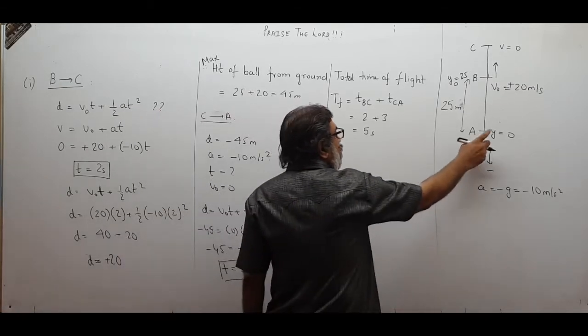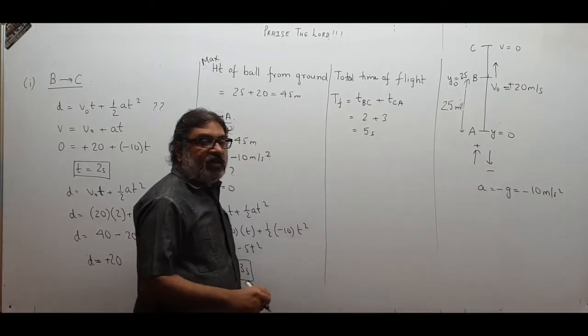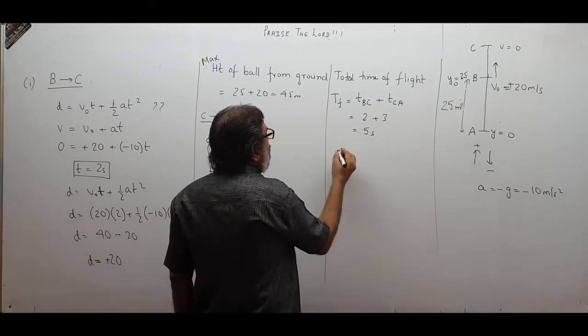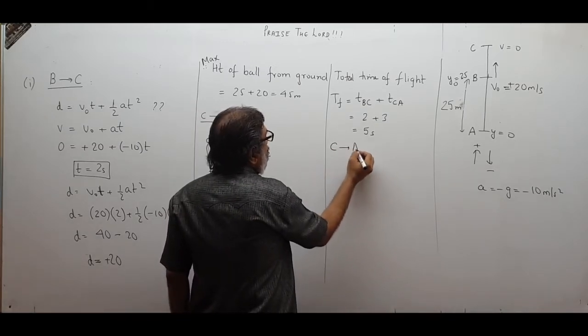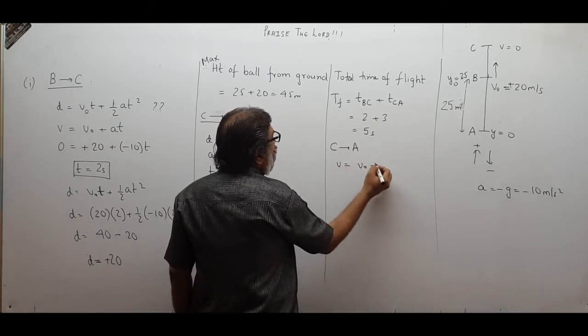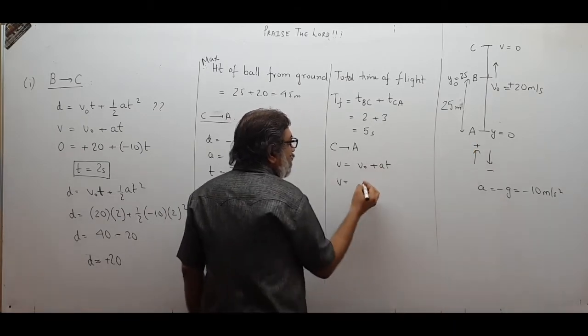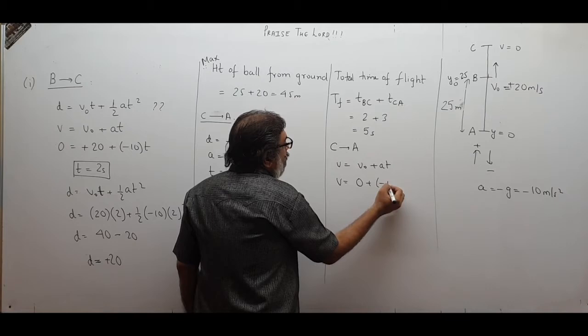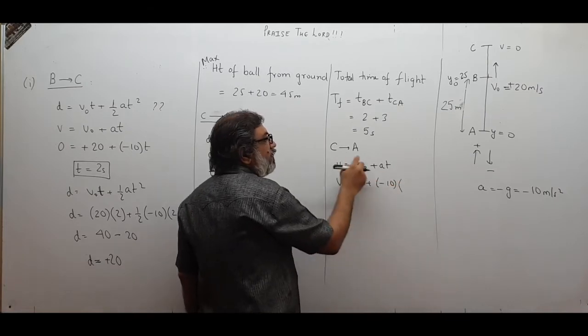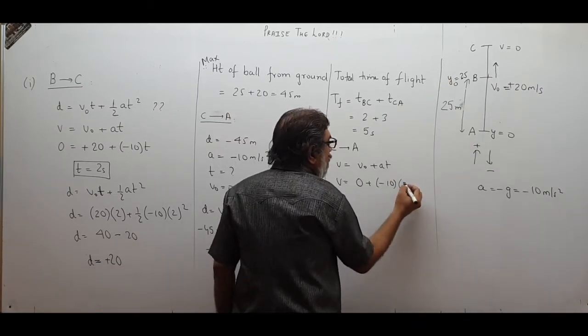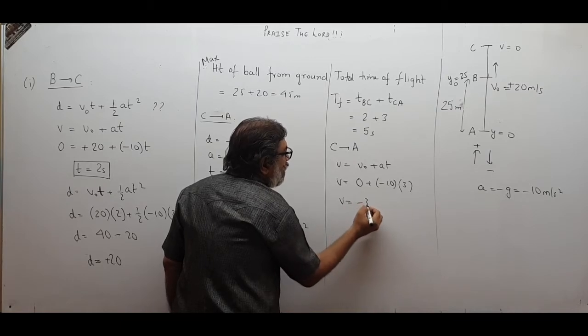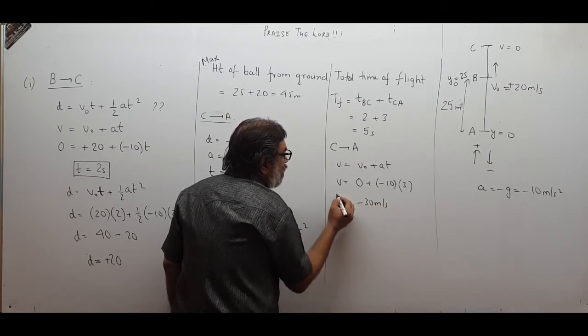What will be the velocity over here? With what velocity will it strike the ground? Again I go from C to A. V equal to V0 plus at, the final velocity when it reaches over here. That will be V0, which is 0, plus minus 10. Time from C to A is how much? 3 seconds. So velocity upon reaching the ground will be minus 30 meter per second.